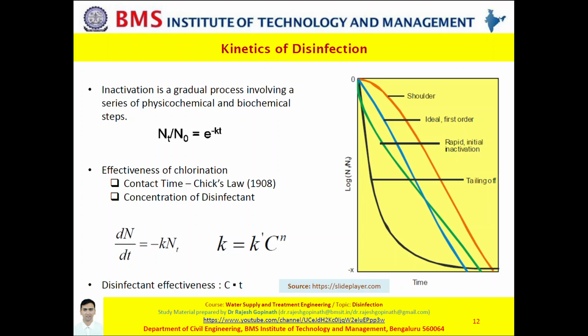The equation for the former, that is contact time, being dN by dt is equal to minus K Nt, and the equation for the latter being K is equal to K dash C to the power n. Finally, I told you that the disinfectant effectiveness, that is C dot T, would be most effective when it is at its least value.